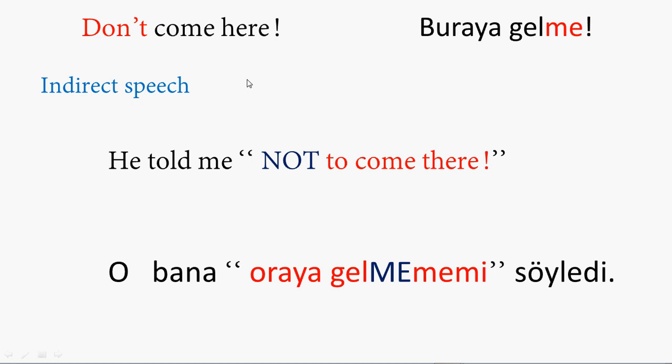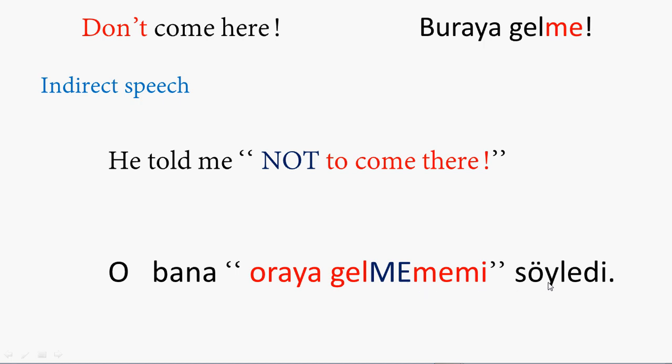Let's say here in the negative form in imperatives, how we use this. Buraya gelme. This is the direct speech, as you can see in the example on the top right. Gelme means the negative word that we use in Turkish. So when you make it indirect, reported speech, we use it like this.